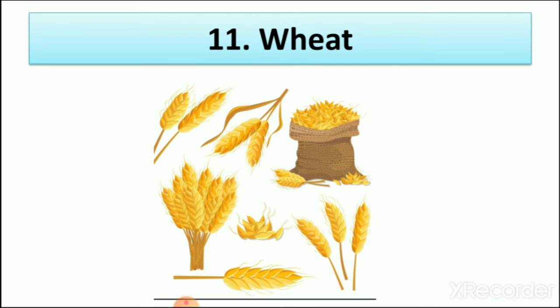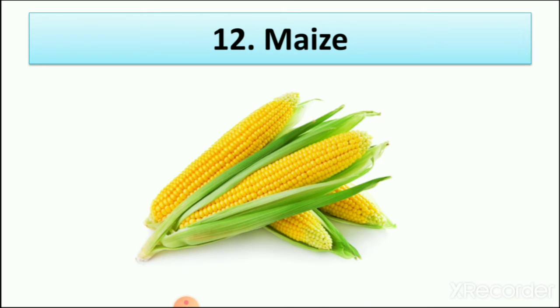Then 11, wheat. It is a grain. We call it cereals also. So we make many things from wheat, like bread and chapatis, and many other sweet dishes also we make from wheat. Maize, we also call it corn. We make popcorn from it. So, maize.